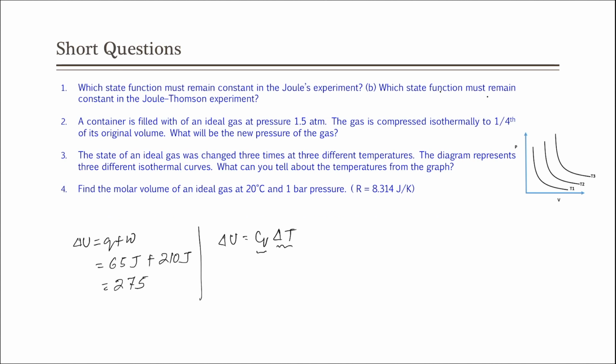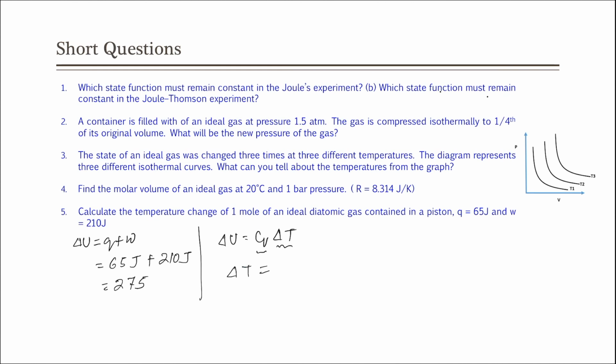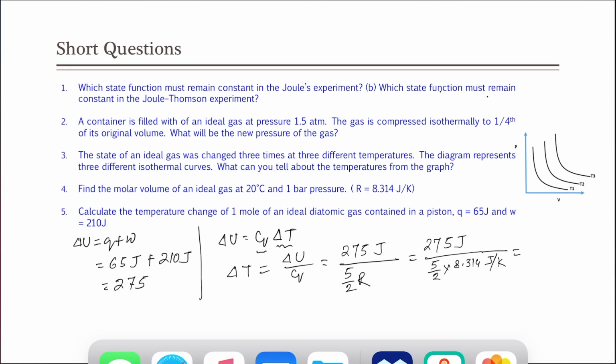So, therefore, delta T will be equal to delta U by Cv, which is 275 joule by Cv. Now, Cv for a diatomic gas is 5 by 2 R. So, which is 275 joule divided by 5 by 2 into 8.314 joule per Kelvin, which will be equal to, let us do the calculation.